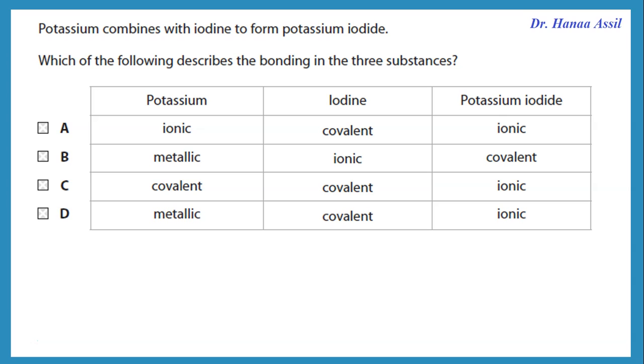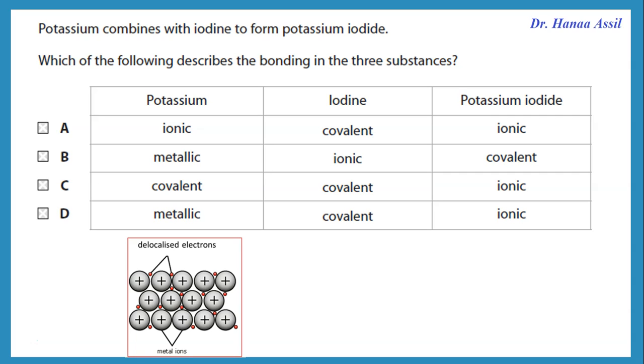The first question says, potassium combines with iodine to form potassium iodide. Which of the following describes the bonding in the three substances? Now, potassium alone as a metal has what kind of bonding? You should realize that metals have what we call metallic bond.